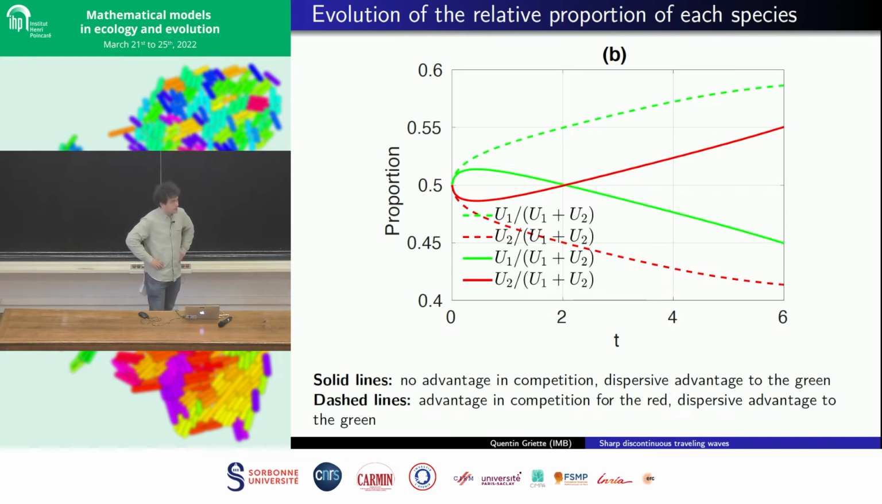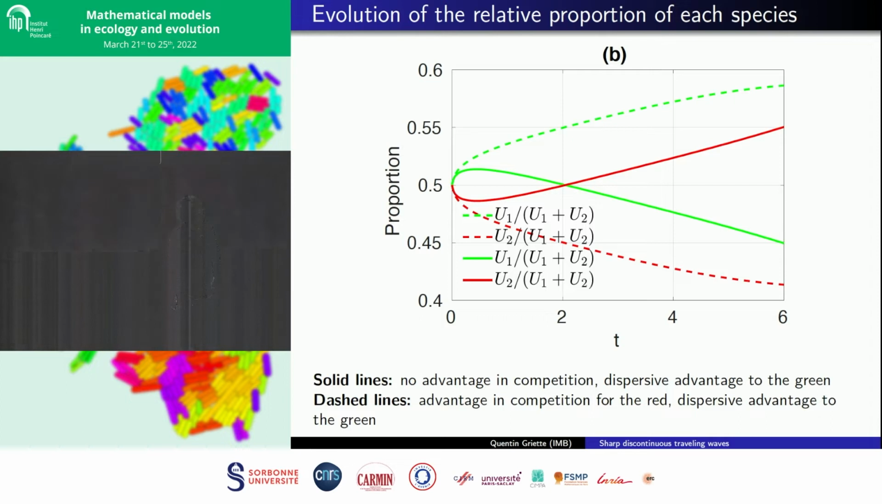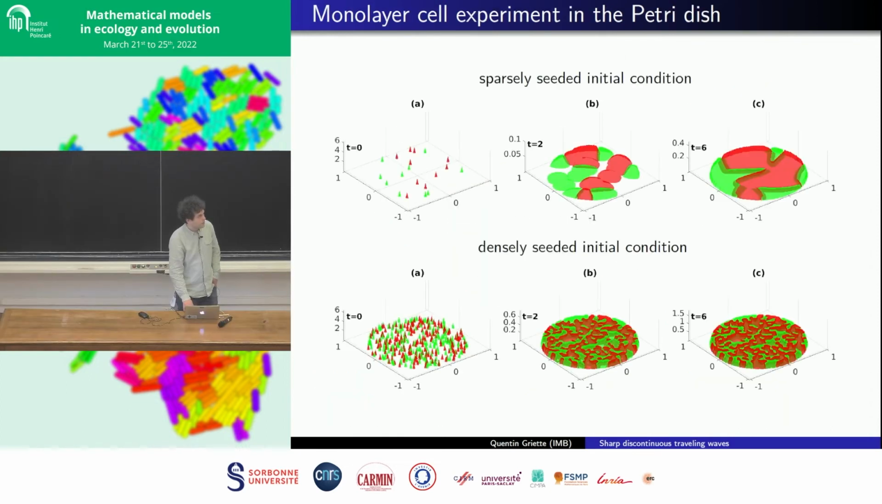So this is the case when we gave a dispersive advantage to the green species and a competitive advantage to the red species, for instance. It means that at the beginning, if you focus on the top graph, the green species begins to spread very, very fast.